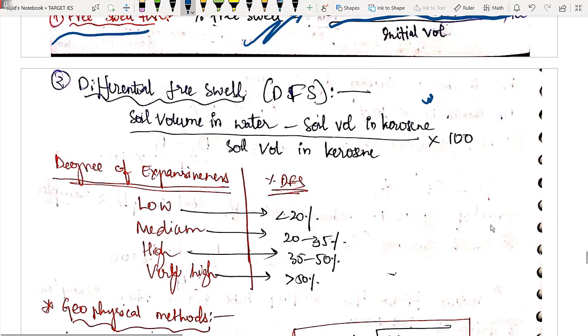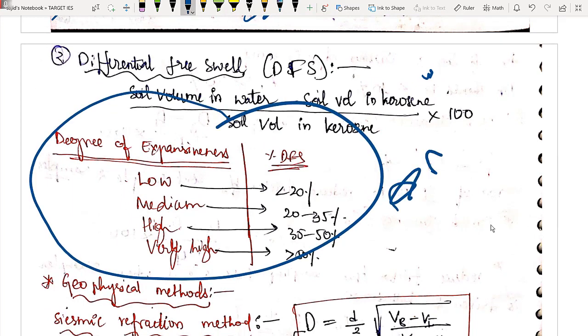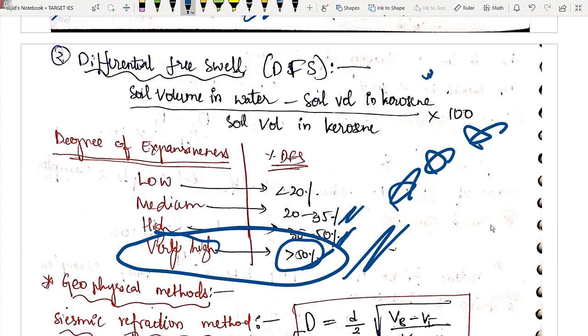So we have some table like this which you have to remember. Very important table, give it 5 star. If your DFS is less than 20%, we'll be considering it as low. If your DFS is 20 to 35%, then we'll be considering it as medium degree of expansiveness. अगर आपका DFS 35 to 50% है, high, and if your DFS is greater than 50%, it has very high swelling capacity, very high degree of expansiveness के नीचे consider करेंगे.